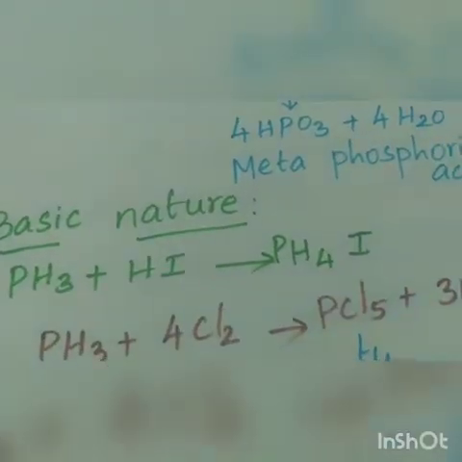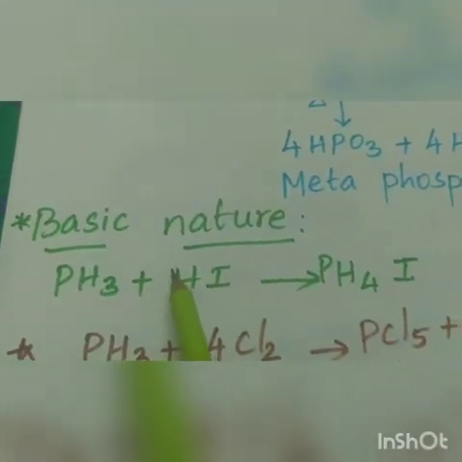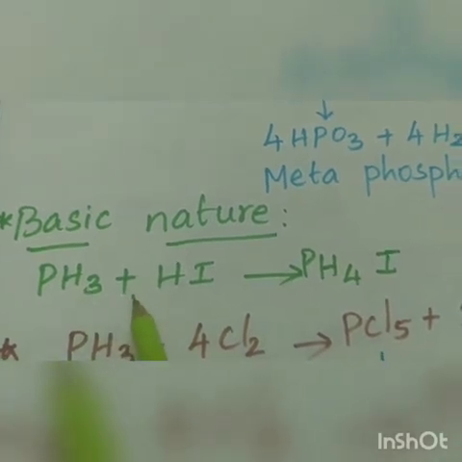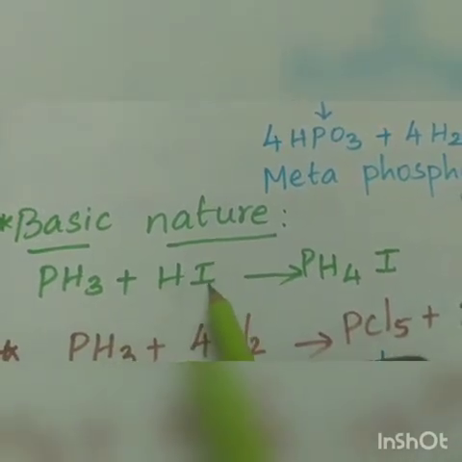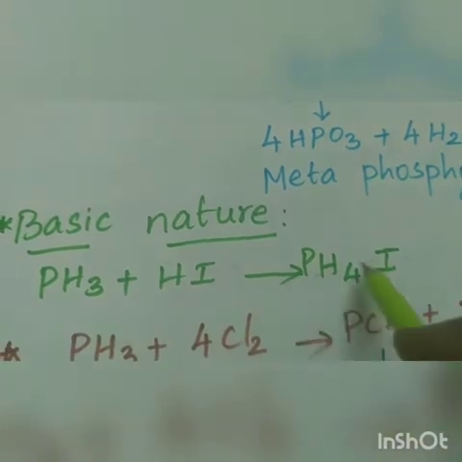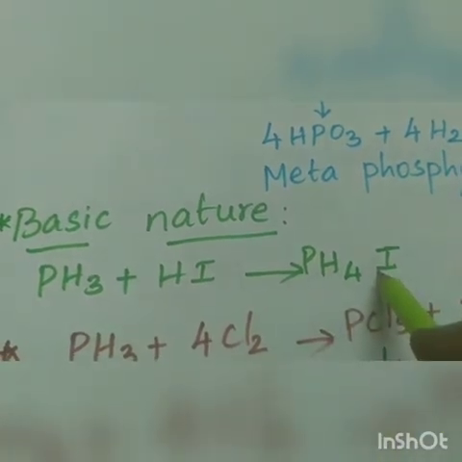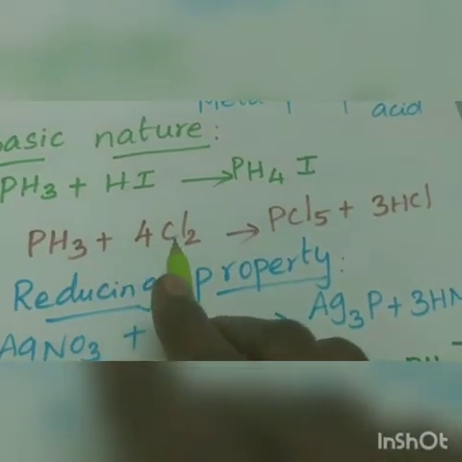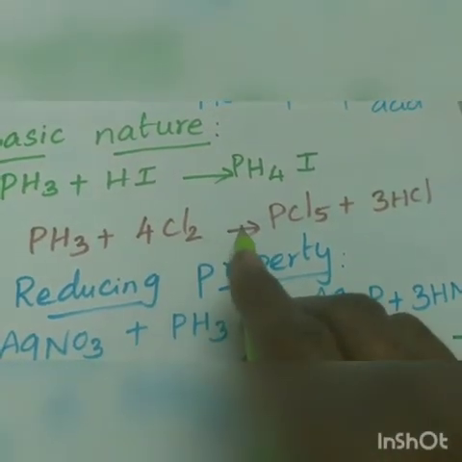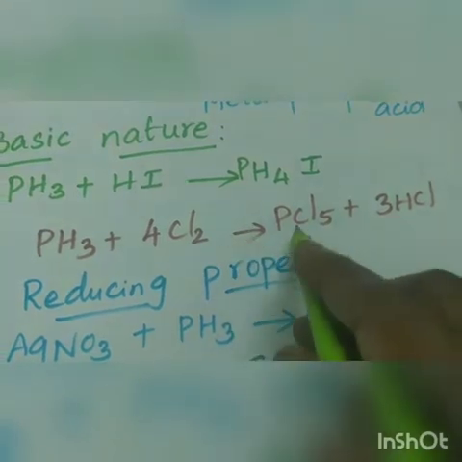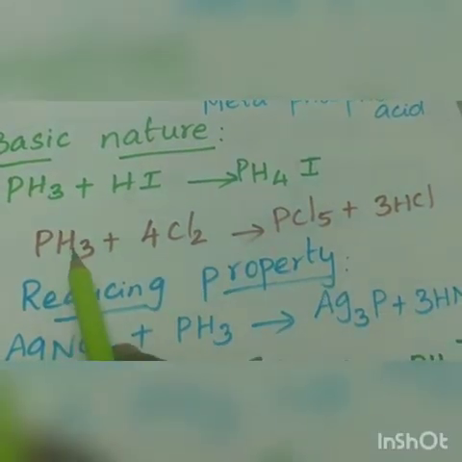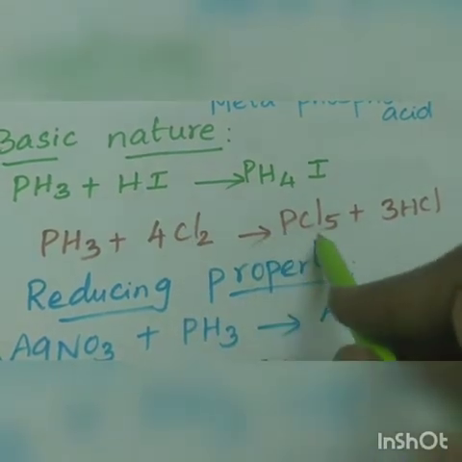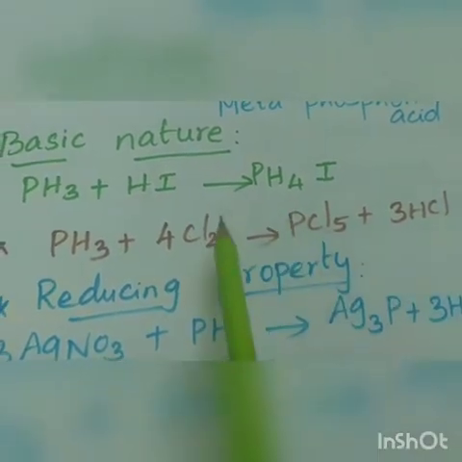Next, phosphine gas is basic in nature. So phosphine gas combines with hydroiodic acid to give the compound phosphonium iodide. Next, phosphine reacts with halogens to give the corresponding pentahalide. For example, phosphine reacts with chlorine to give phosphorus pentachloride.